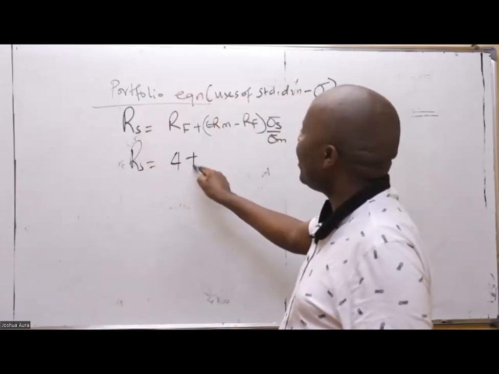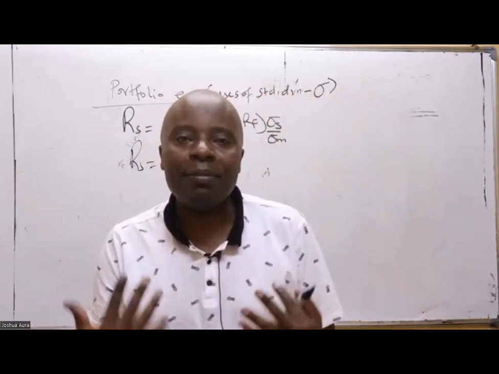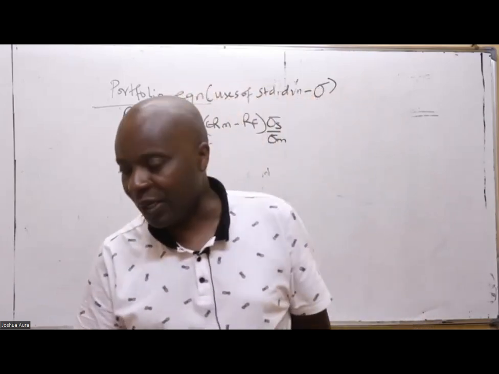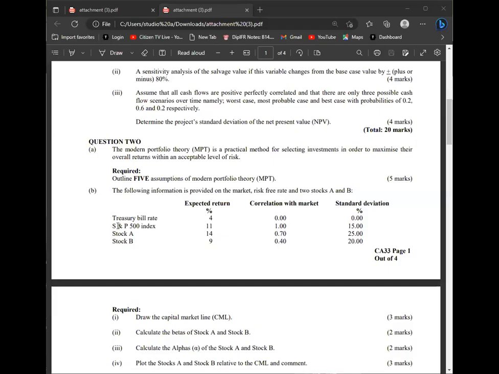Have they given me the expected return of the market? Yes, they gave me a market index in this question, this S&P, the American equivalent of the Nairobi Stock Exchange, which is a market of securities and derivatives.